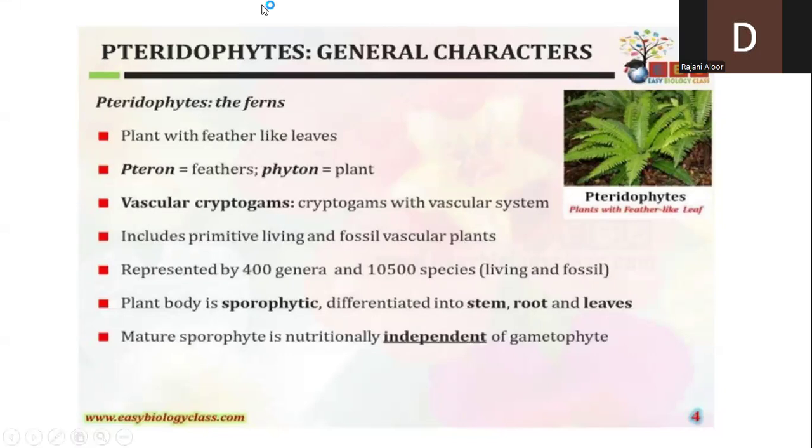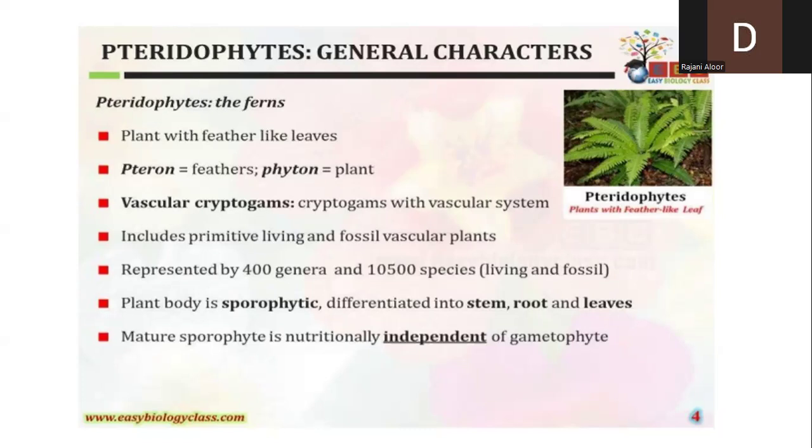And here, as this plant is developing roots, leaves, as well as the stem, the leaf is the most important part, we all know that it is going to prepare the food material. So the plant here, the plant body sporophyte, is independent of gametophyte. That means to say the plant body itself can prepare its own food material and it is not depending on any other plant as such. So it is an independent plant. Whereas in bryophyta, this sporophyte was dependent on gametophyte. So remember these two terms.